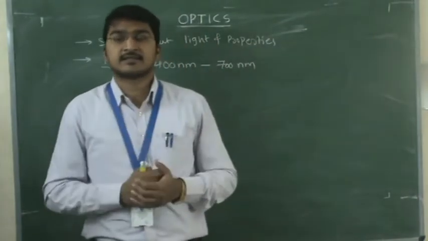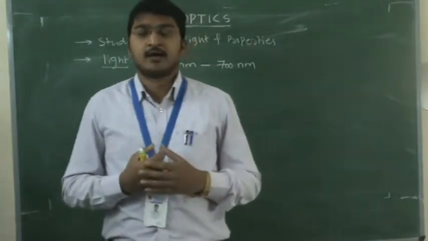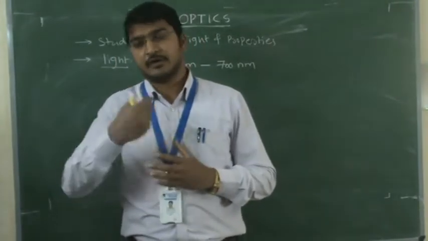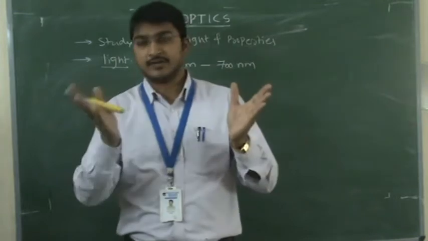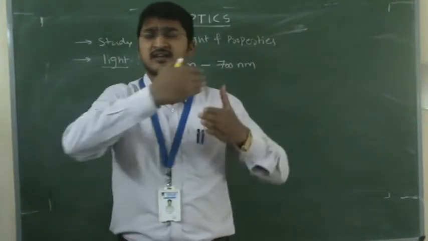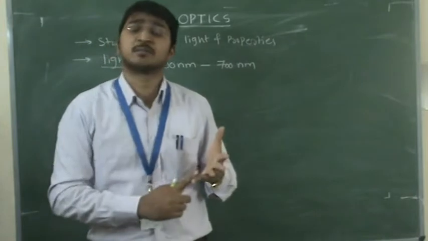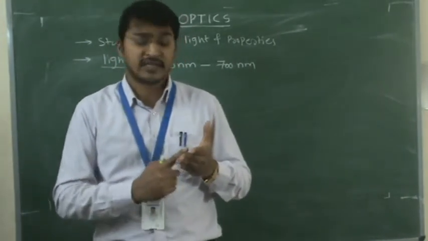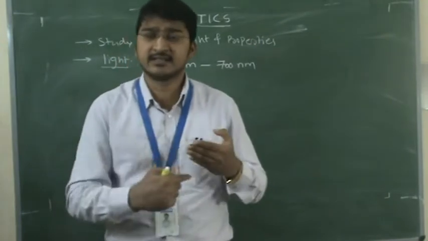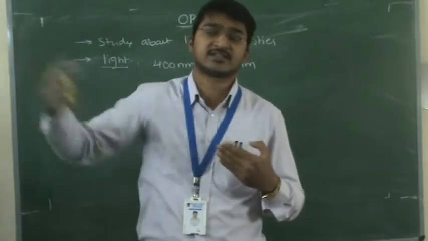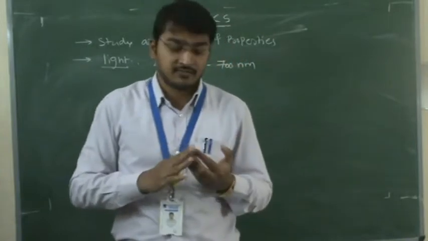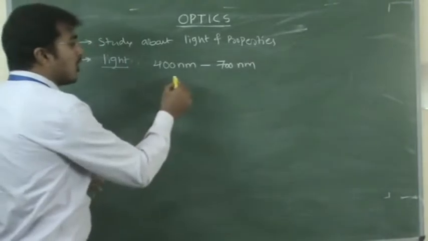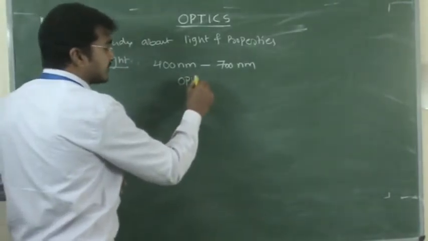Generally, light has a dual nature that we know, particle nature and wave nature. There are a number of theories: Newton's corpuscle theory, Huygens' wave theory, Maxwell's electromagnetic theory, and quantum theory. These are the theories of light that we will discuss in the next chapter. Here we are not discussing those theories, just how optics is distinguished.